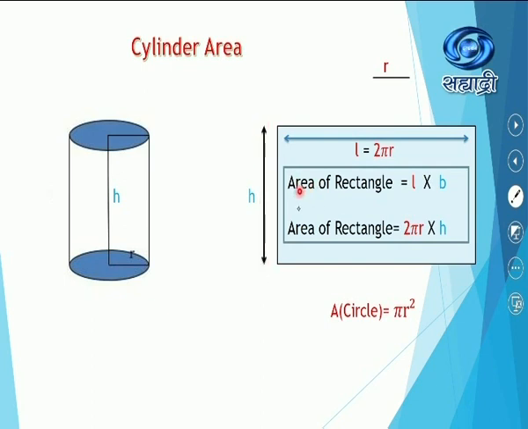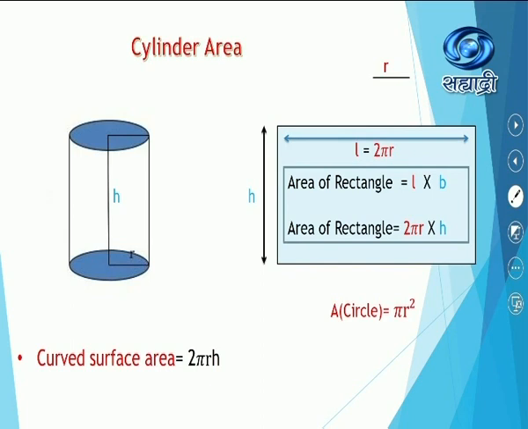And now you know how to write the area of a rectangle. Correct. It is L into B. Substitute the values for L and B. L is 2 pi r and B is h. Therefore, you have curved surface area is equal to 2 pi r h.